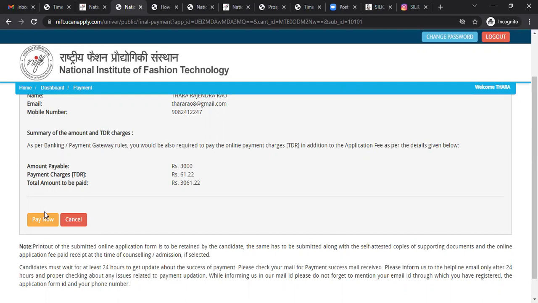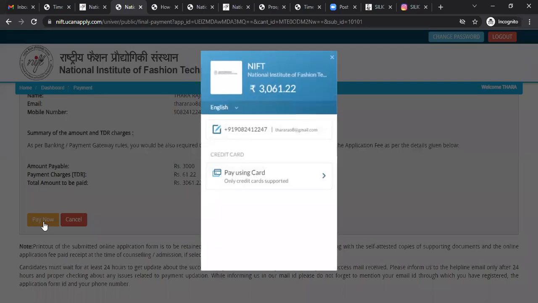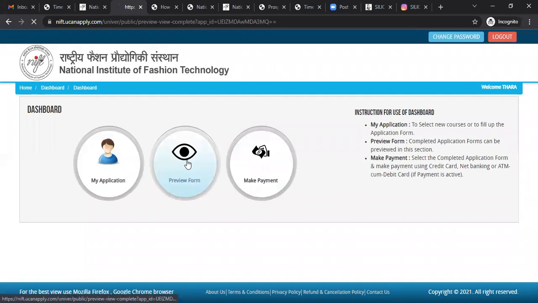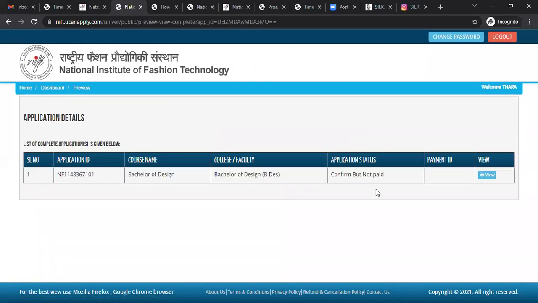So once you click on pay now, it will direct you to the payment process. I'm not showing that. After you do the payment, you'll get the final application preview once again. Let me show you. This is the preview. Currently my status is confirmed but not paid.